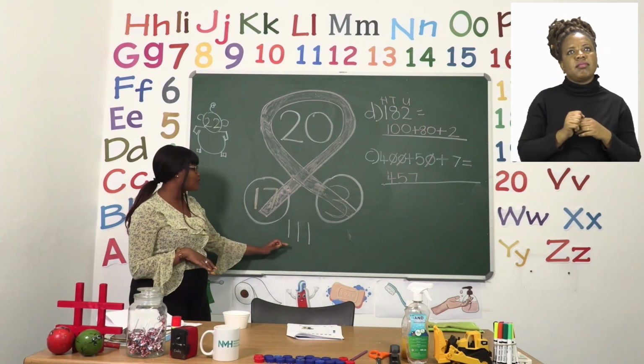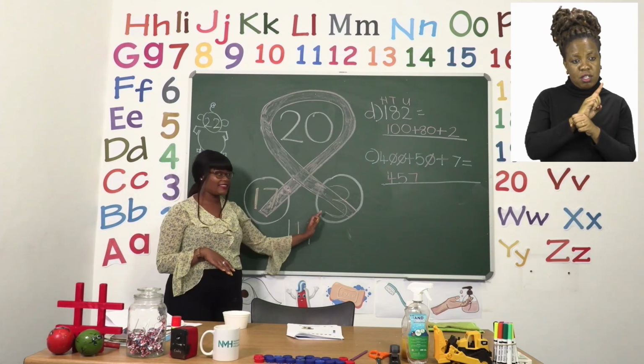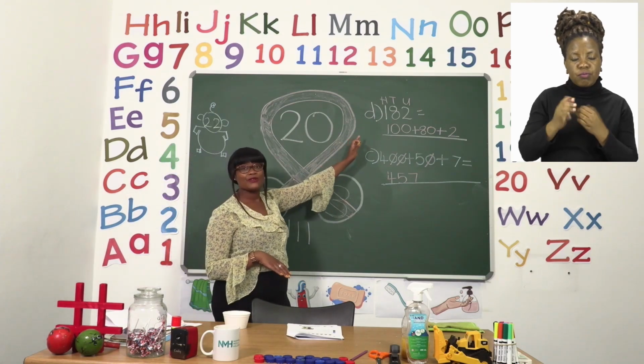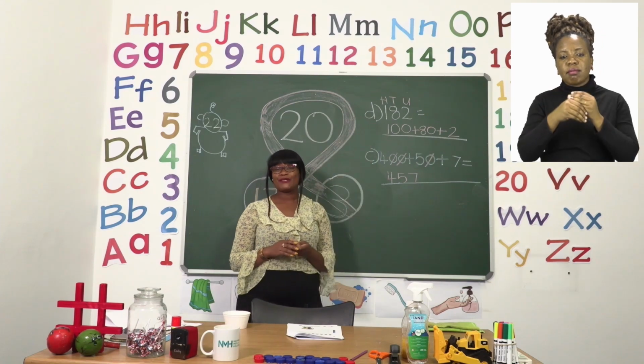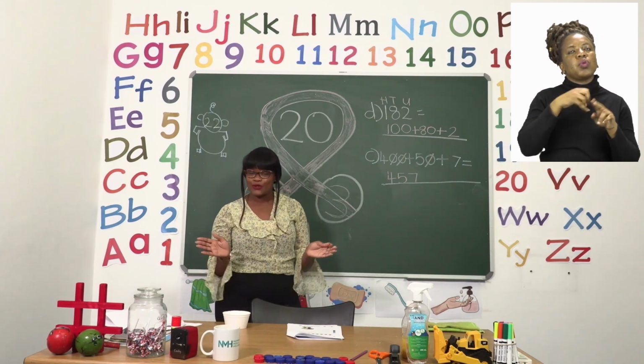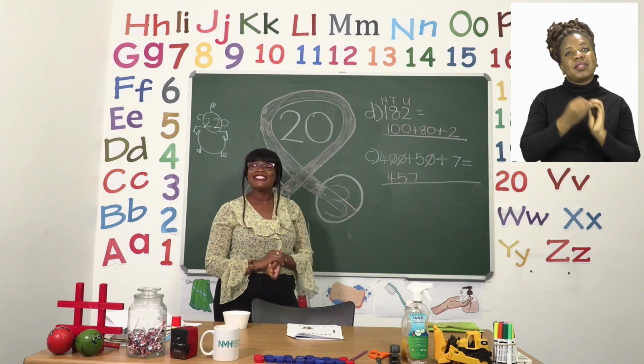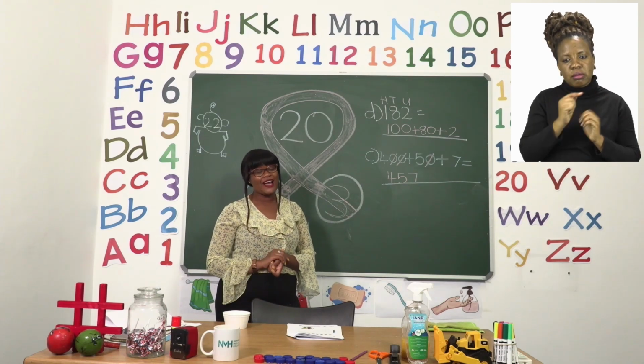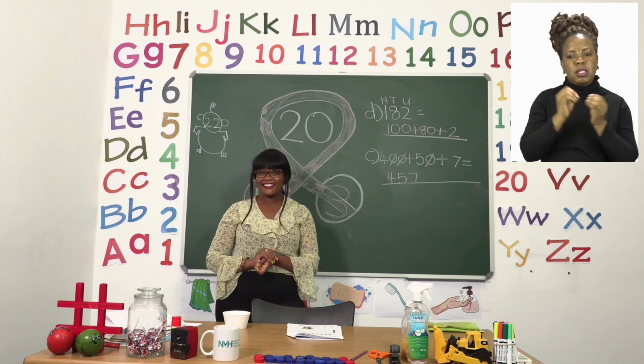Don't forget for the first one to draw your sticks to help you get the next number. Don't forget to use place value for number 2. And for number 3, don't forget to cross out the zeros and put your answer after you've done that. Take your time, and I'll see you soon after the advert break.